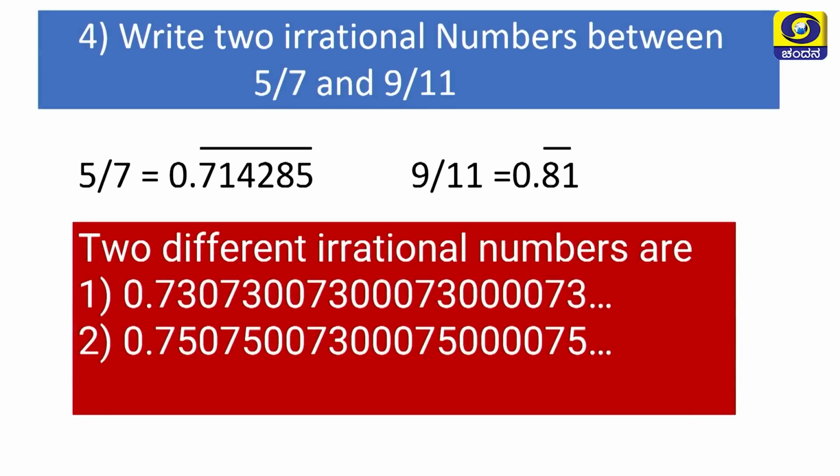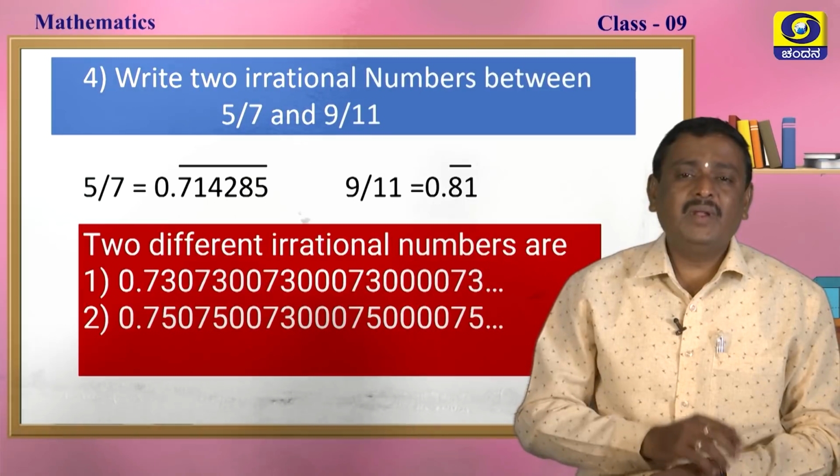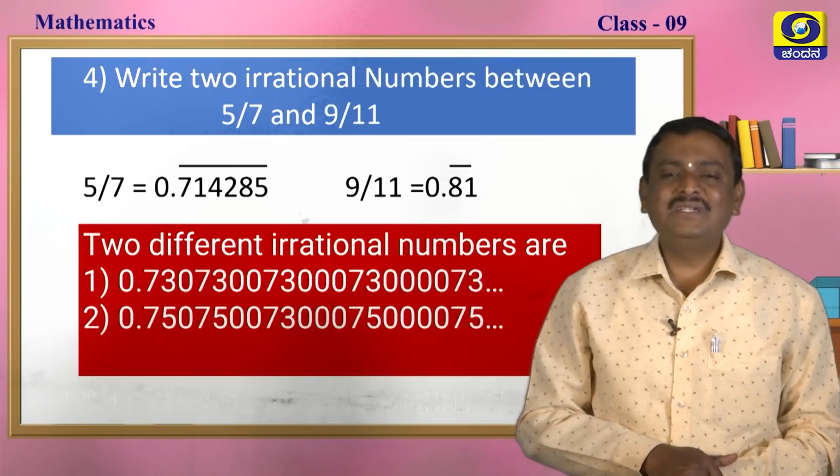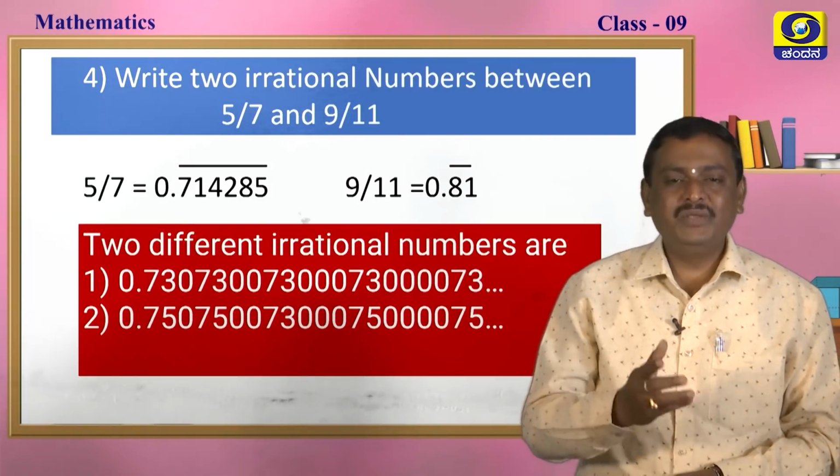So, here we write irrational numbers between 5 by 7 and 9 by 11, that is 0.730073..., like that. There you have to write another number also, no problem, you write like this, my dear students. Congratulations, many students did your homework and showed your teacher.